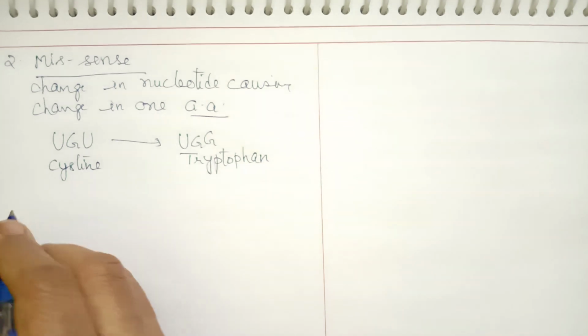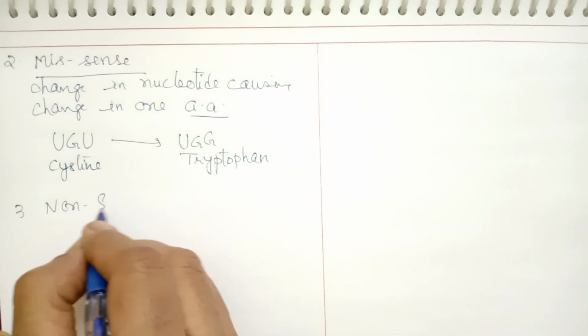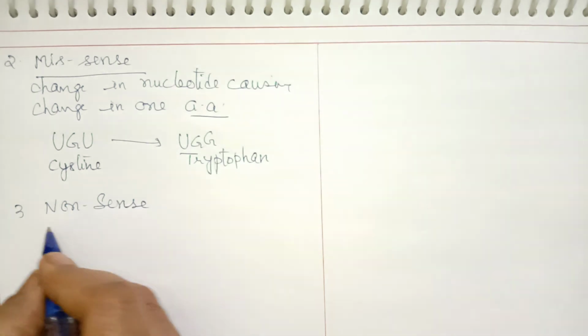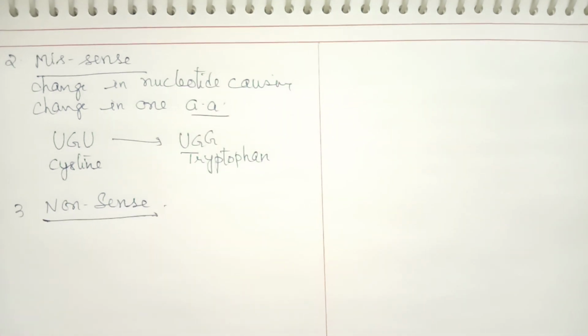Now, the next type is called nonsense mutation. Nonsense, we have already seen, causes the termination of protein synthesis or termination of the translation process. So what is this nonsense mutation?